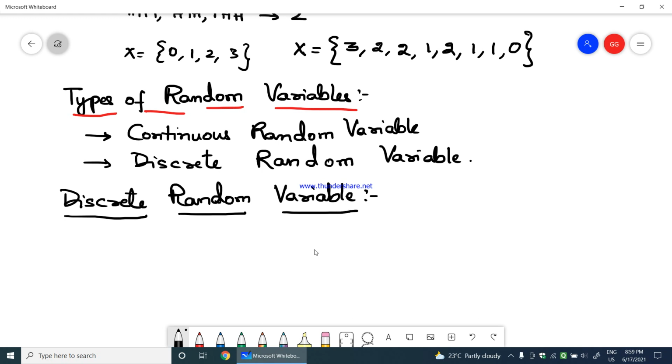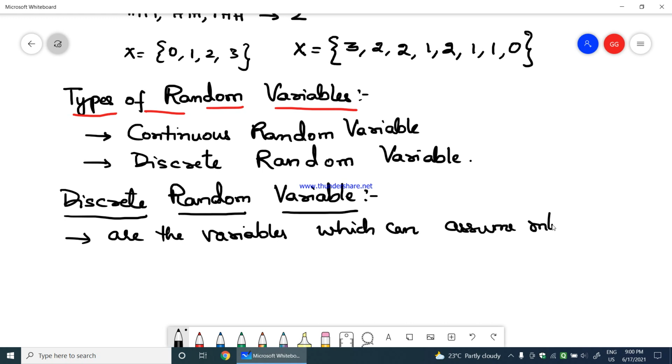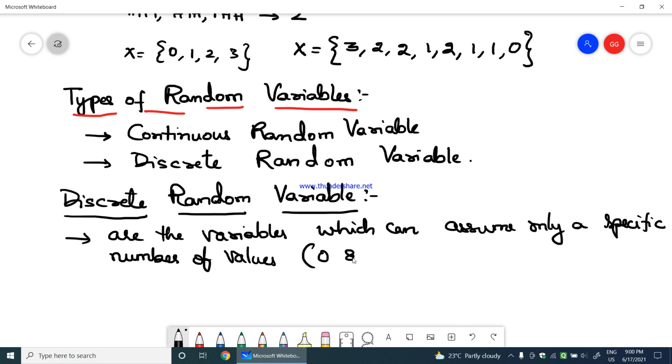As the word itself says, discrete random variables are the variables which can assume only a specific number of values, so probably 0 and 1, and an example would be tossing a coin.